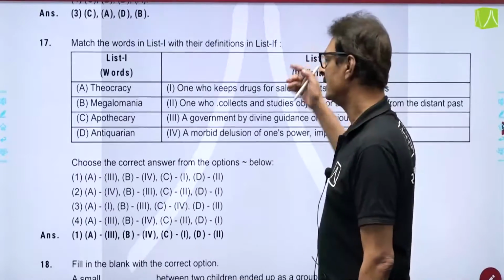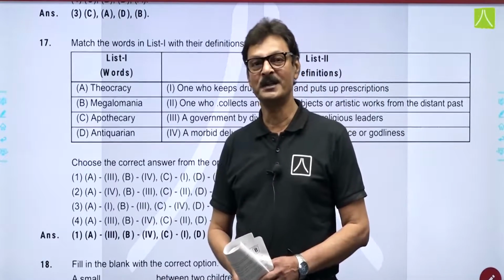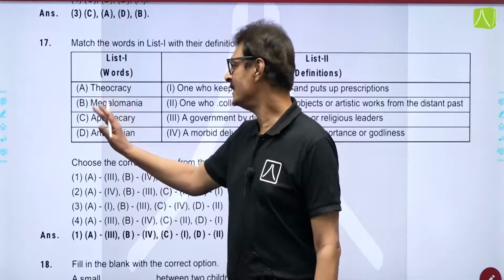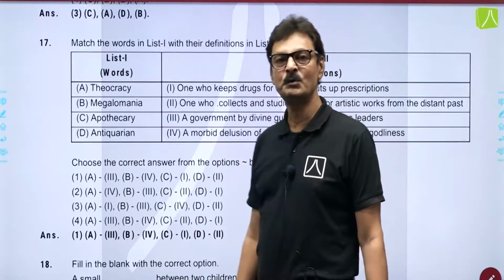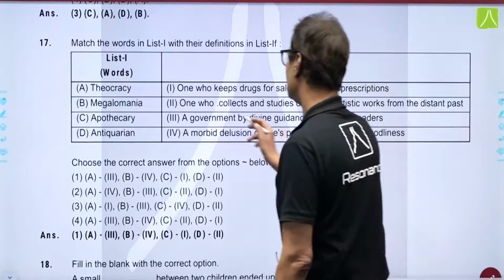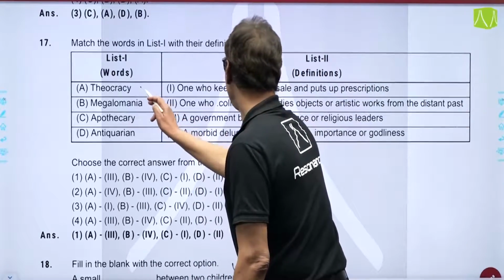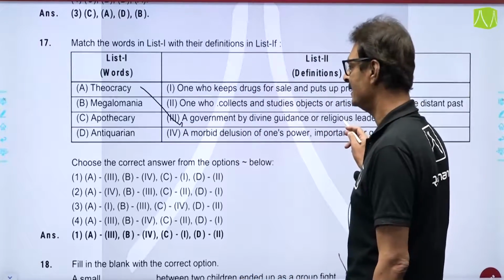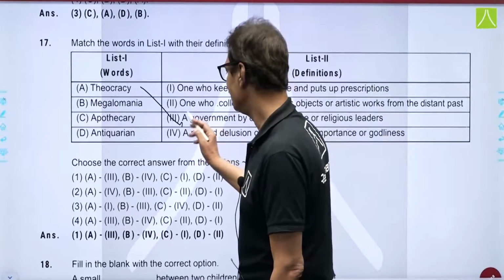Next question is based on one word substitute. Most of the words have been done in the class. Theocracy: theo is a root word for God, religion. So, the correct choice for theocracy is a government led by divine guidance or religious leaders. You could have identified this.